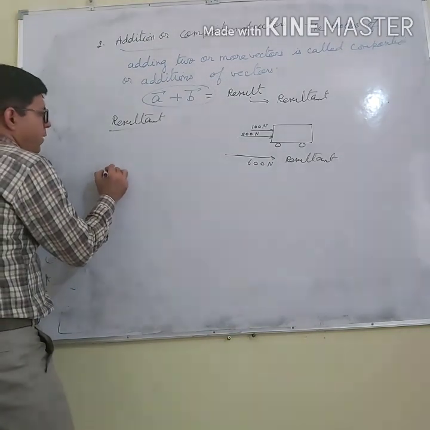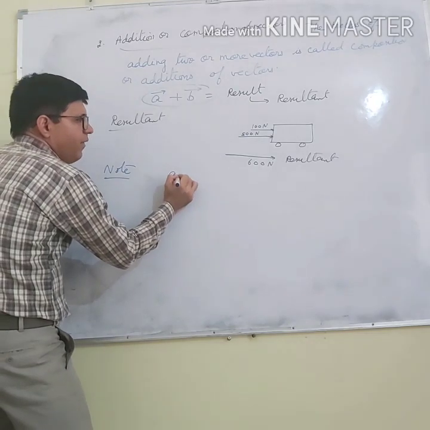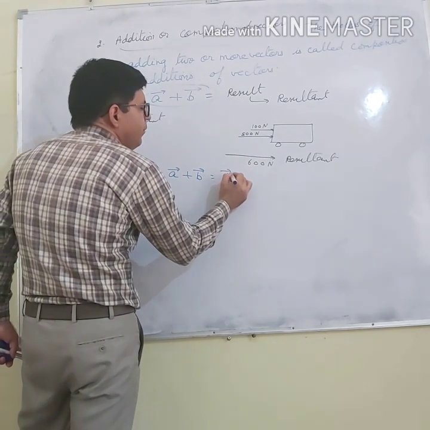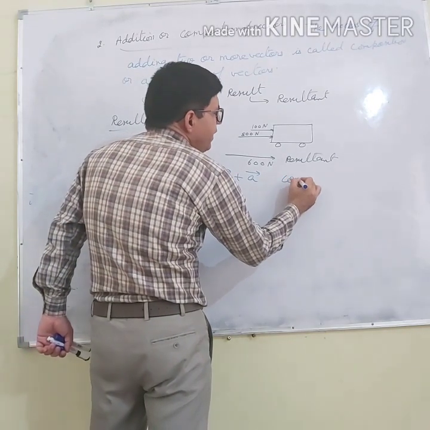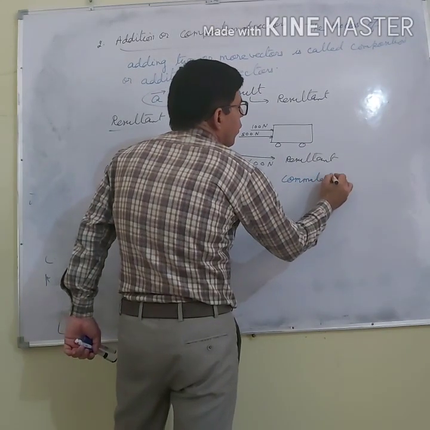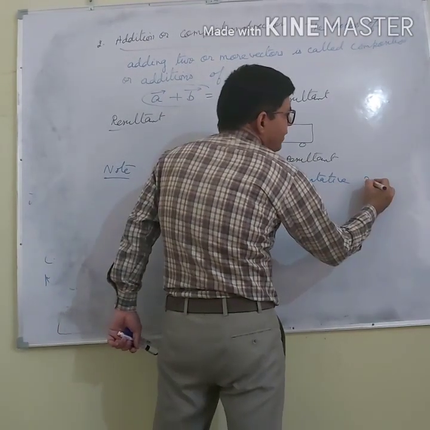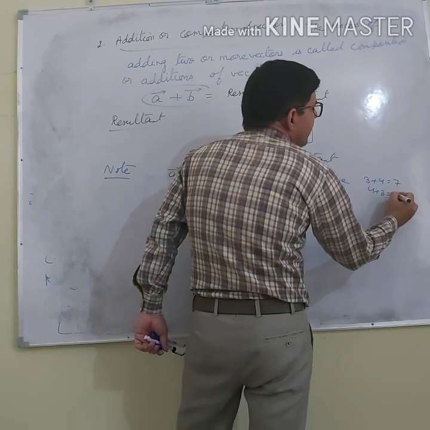Note, there is a very important note that vector A plus B equals B plus A. What is it called? It means that vector addition is commutative. You have done 3 plus 4 is 7, then 4 plus 3 is also 7.